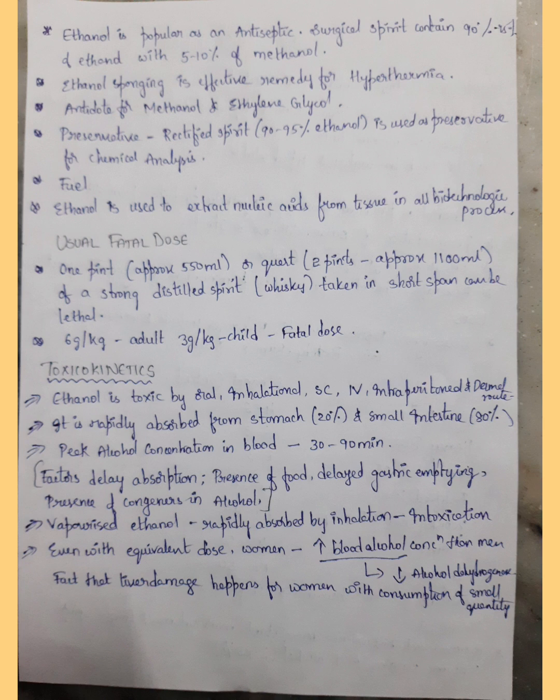Vaporized absorption causes faster intoxication. Intoxication means the substance makes us lose consciousness. When a man and a woman consume an equivalent dose, women show a higher blood concentration of alcohol than men, because women have less alcohol dehydrogenase enzyme. That's why liver damage happens in women who consume only small quantities of alcohol.